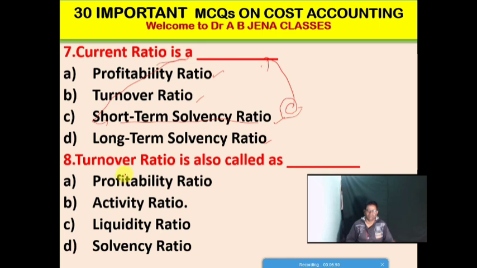Next MCQ: turnover ratio is also known as or called as what? Option A, profitability ratio. Option B, activity ratio. Option C, liquidity ratio. And the last option, solvency ratio. Friends, B is the right option for this MCQ. So turnover ratio is also known as activity ratio.